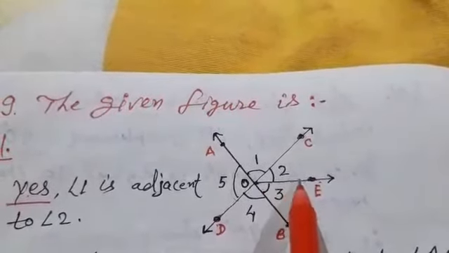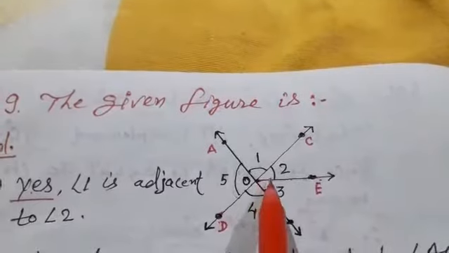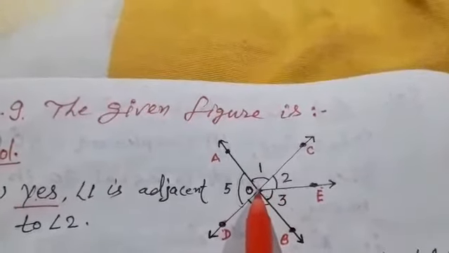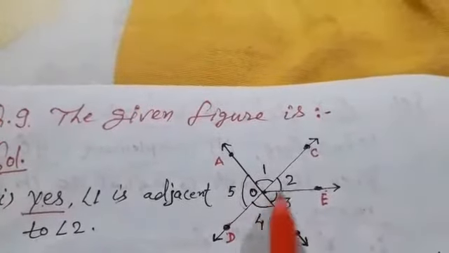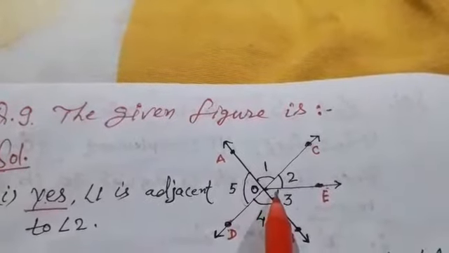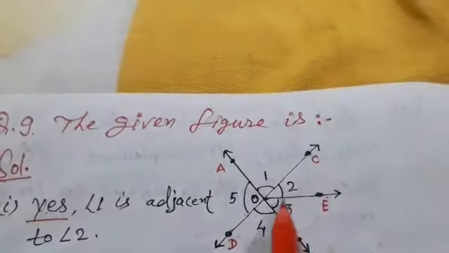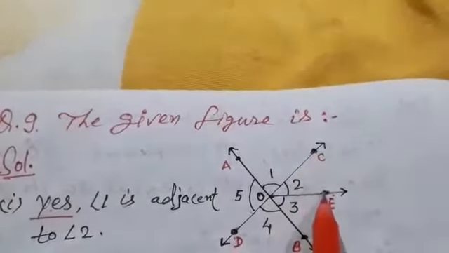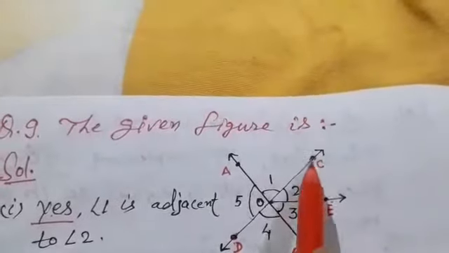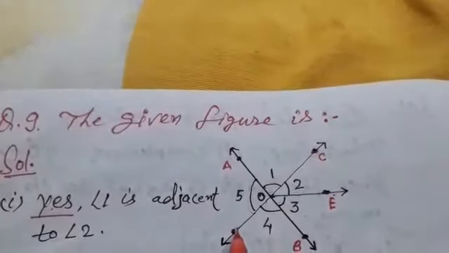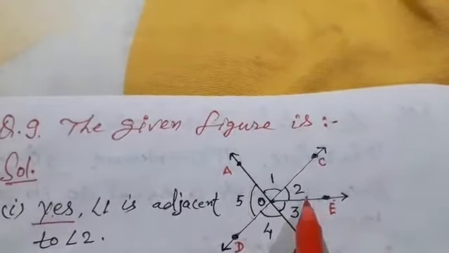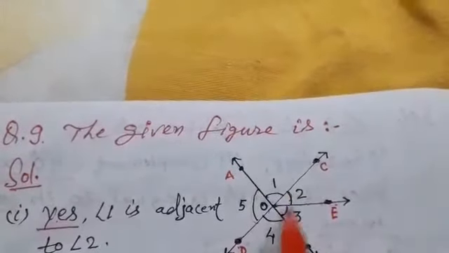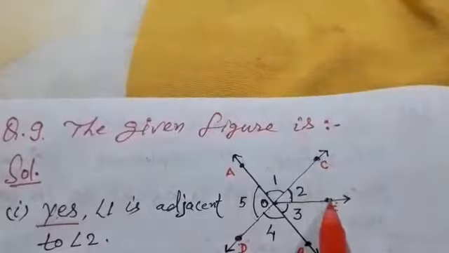Answer is no, because as we know, two angles form a linear pair if they have a common vertex and the sum of these two angles is 180 degrees. But here we find that angle COE and COD are different angles.